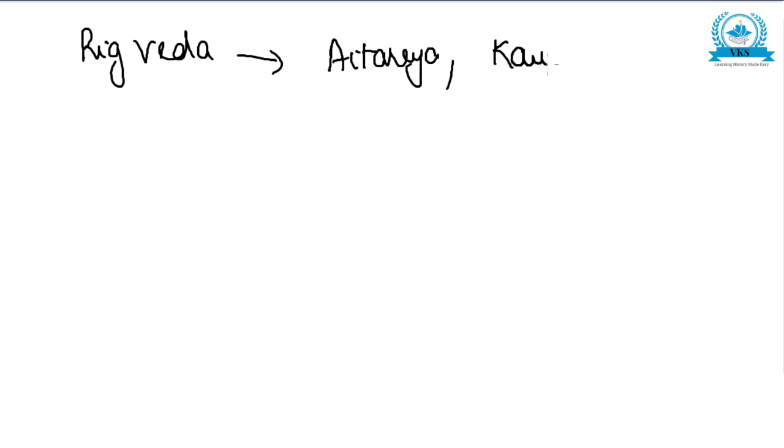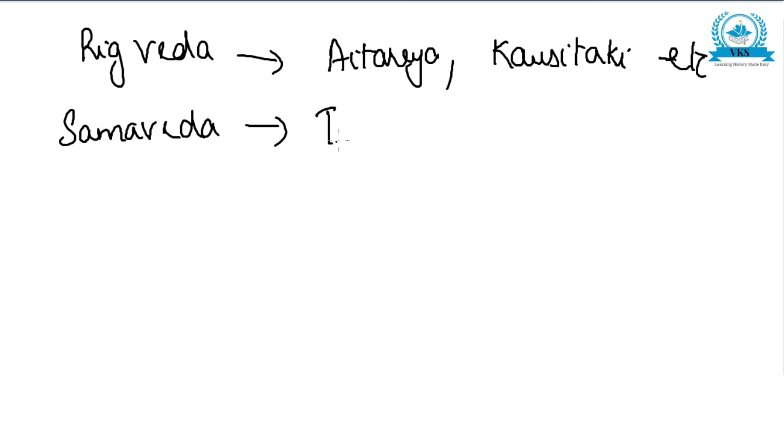For example, Rig Veda. The Brahmanas attached to Rig Veda: Aitareya Brahmana, Kausitaki Brahmana, etc. That is related to Rig Veda. Now if we go on to Sama Veda, we can see Tandya Mahabrahmana and Jaiminiya Brahmana.